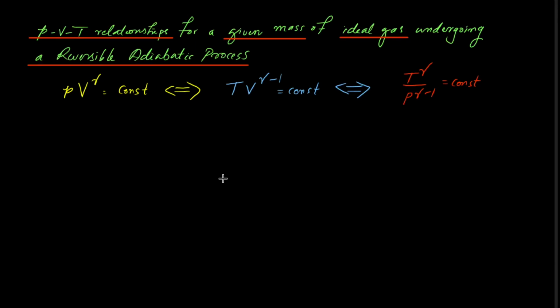So welcome all. In this video we are going to derive PVT relationships for a given mass of ideal gas undergoing a reversible adiabatic process. For an ideal gas with a given mass undergoing a reversible adiabatic process, we have already seen that PV raised to gamma will be a constant, that the pressure and volume are related by this equation. Similar relationships can be made between temperature and volume as well as temperature and pressure.